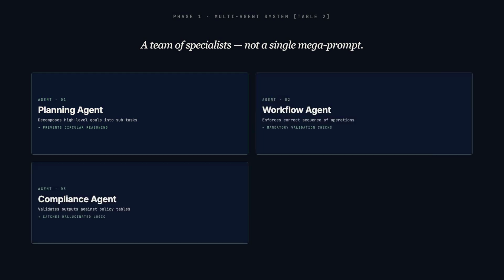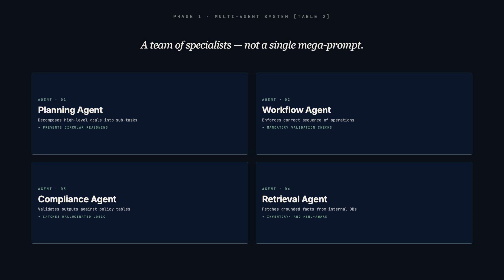Phase 1, a multi-agent system. A planning agent decomposes the goal. A workflow agent enforces the sequence. A compliance agent validates each output against policy tables. A retrieval agent fetches grounded facts from the inventory and the menu.